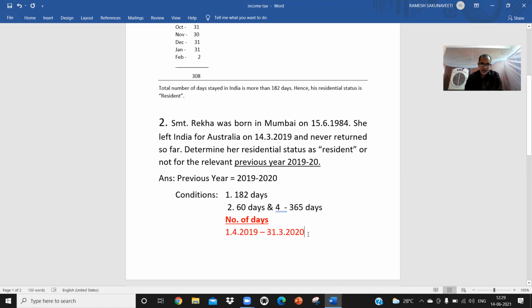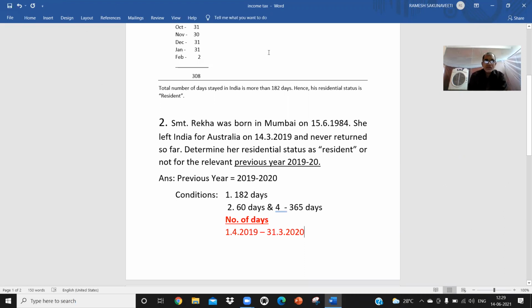This is the period you have to check. Is it clear? The 19-20 year will start on 1st April 2019 and end on 31st March 2020. We have to check how many days she stayed in this period.